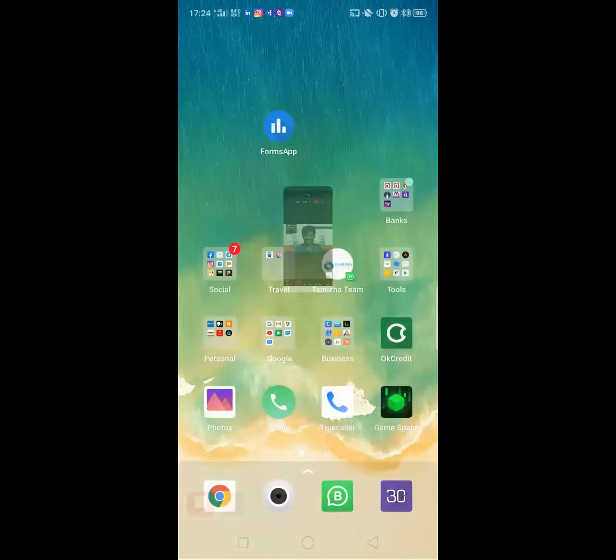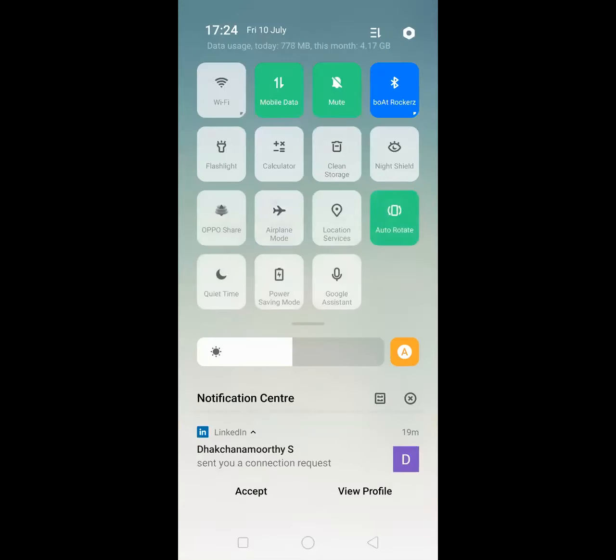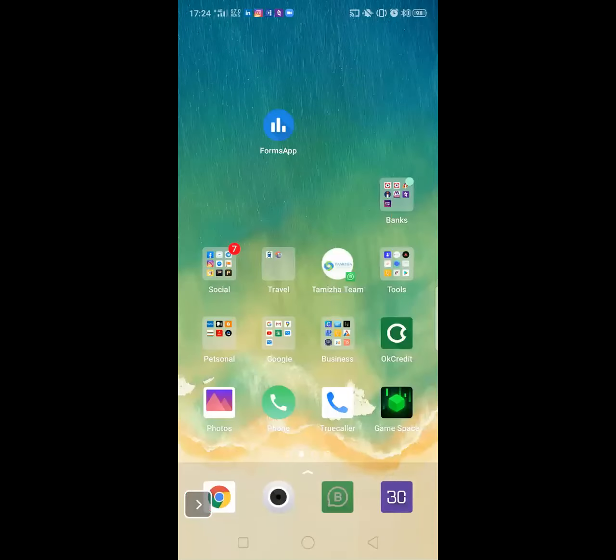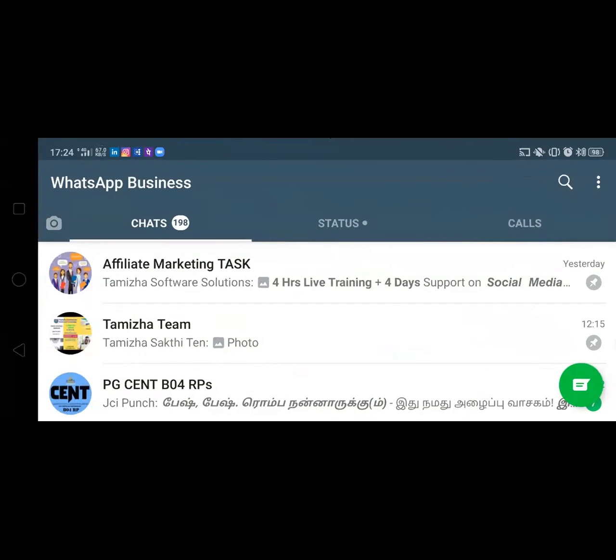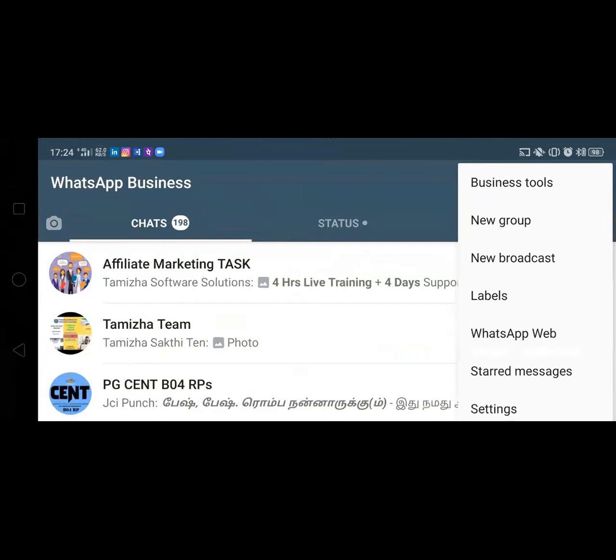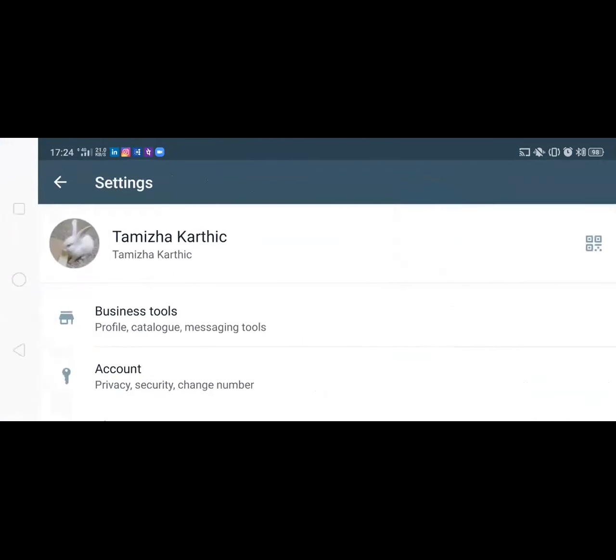So this is my mobile screen. Here, let me open my WhatsApp account. Let us go to these three dots, click here and go to settings.